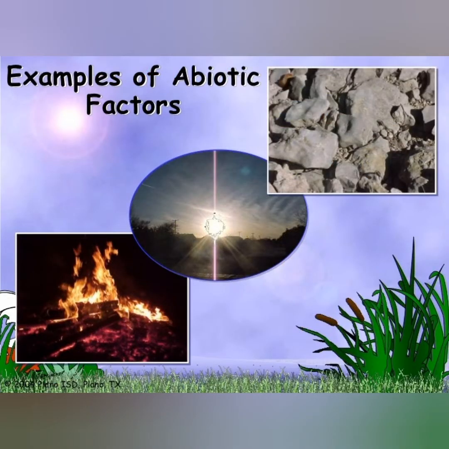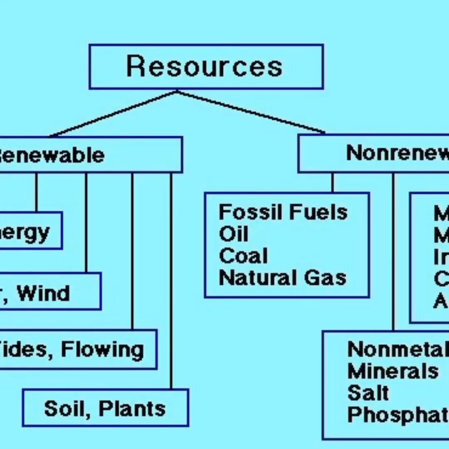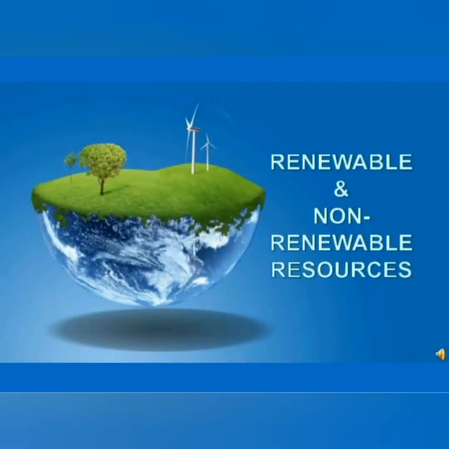On the basis of renewability, we can divide resources into two types, that is, renewable resources and non-renewable resources. So what is a renewable resource? A renewable resource is a resource which can be used repeatedly and replaced naturally. That means we get it in abundance from nature. Like solar energy, wind energy, hydropower. We always get sunlight, isn't it? From that we get solar energy, and from the wind we get wind energy. So everything we get from nature.